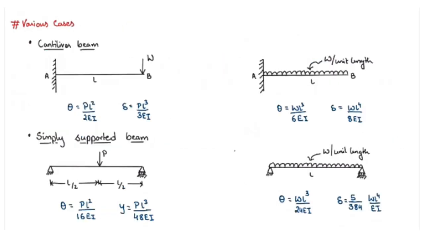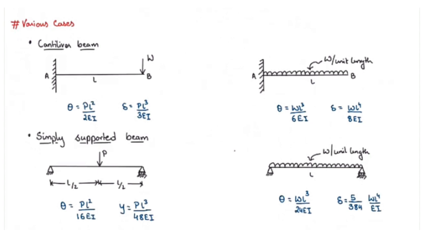Now let us see slope and deflection for different conditions. For a cantilever beam with point load, slope equals PL square by twice EI and deflection equals PL cube by 3 EI. For a cantilever beam with uniform load, slope equals capital WL square by 6 EI and the deflection is capital WL to the power 4 by 8 EI.